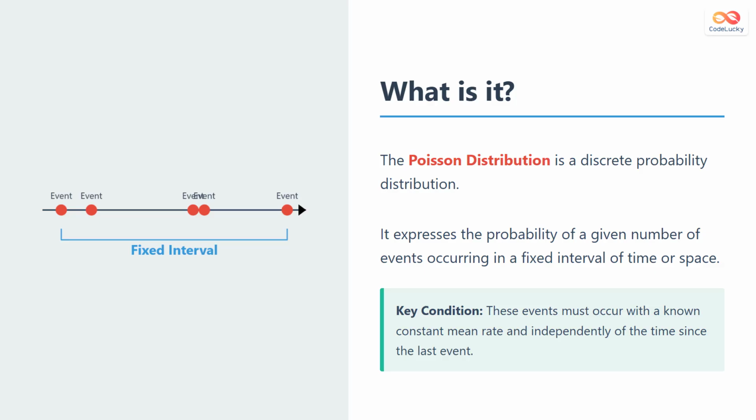So, what exactly is the Poisson distribution? In simple terms, it is a discrete probability distribution. It helps us calculate the likelihood of a specific number of events happening within a set period of time or space, assuming we know the average rate at which they usually occur.